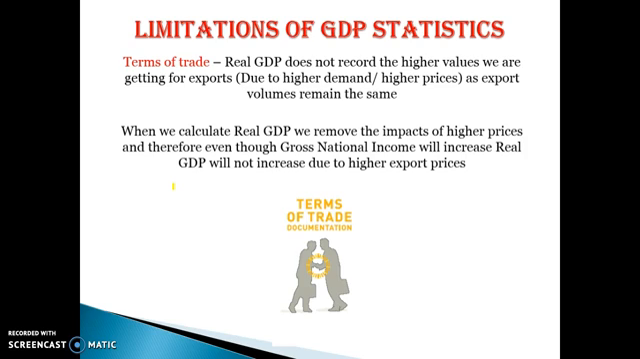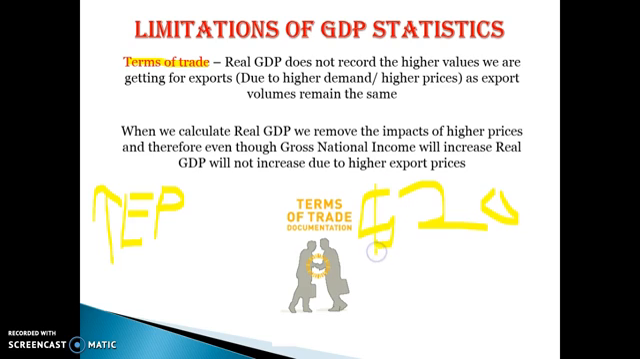And finally, this one's a little bit confusing, but there's the terms of trade. So basically, if the terms of trade goes up, it means that export prices are going up. So we might not be selling any more, but the price is higher. So we might have been selling our export for, say, $20, and then we start selling them for $100. But if we're still selling the same amount, say 1 million tons of coal to China, it won't be reflected in our real GDP because we take out the impacts of price changes. So real GDP does not record the higher value we are getting for exports because export volumes remain the same when our terms of trade increases.